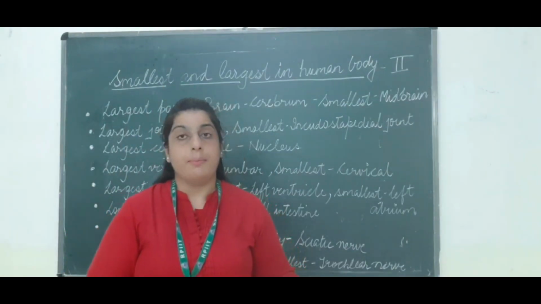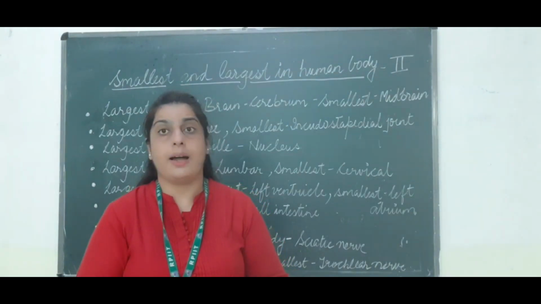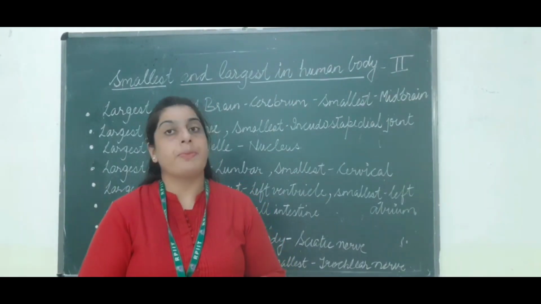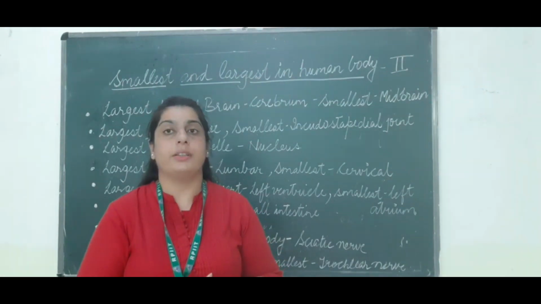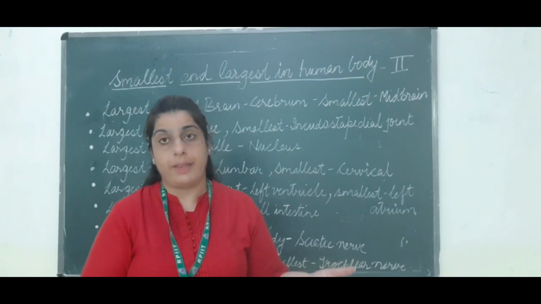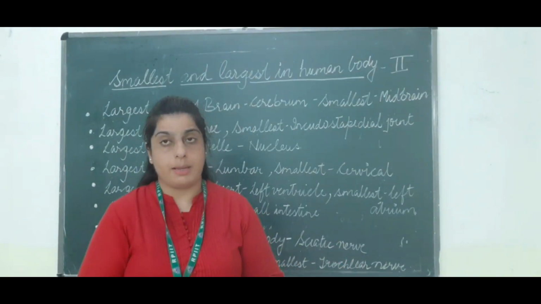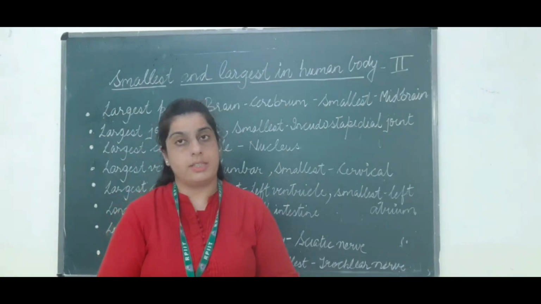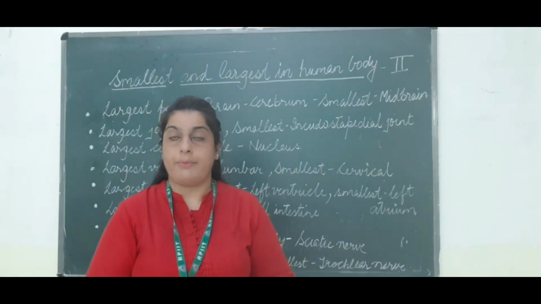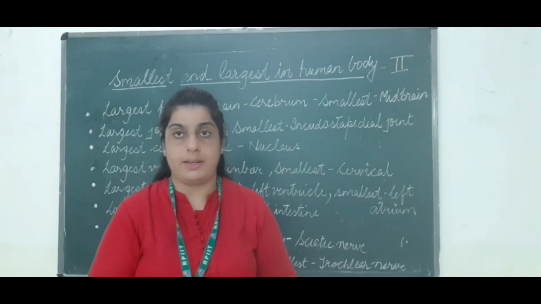The next is the largest cell organelle. In the cell, many organelles are present, like mitochondria, Golgi bodies, ribosomes, nucleus, vacuoles, and many more. Among them, the nucleus is the largest organelle, which consists of DNA, and DNA is the hereditary material.